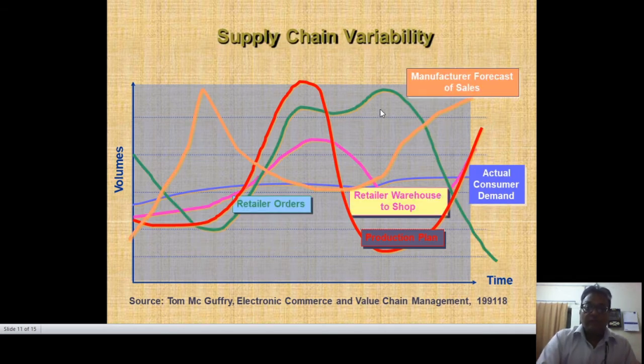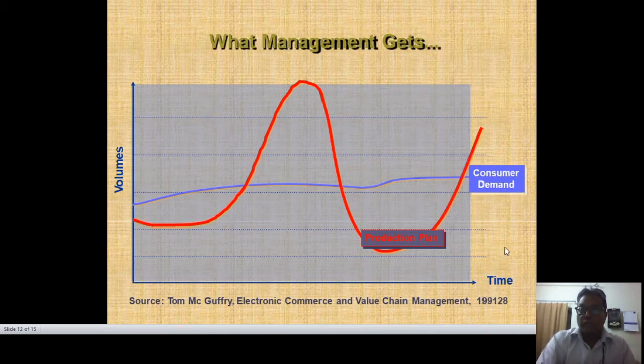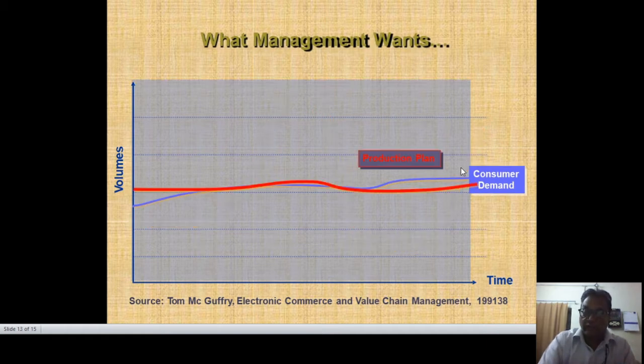Here you can see the manufacturing forecast of the sales and the consumer demand. Sometimes demand is up, sometimes demand is low, and accordingly the retailer demand follows. If you look at consumer demand and high values, it follows the S-shaped model. Starting from some demand, then we have the growth phase, then maturity, then again the demand drops. Then again we have to change the production plan, introduce new ideas and new processes, and again the sale is to be done.